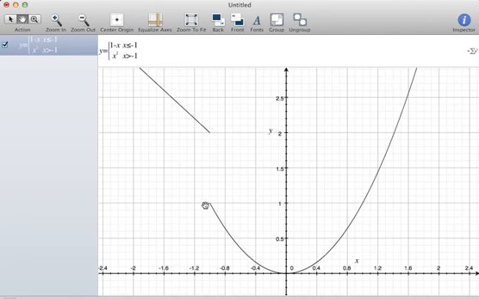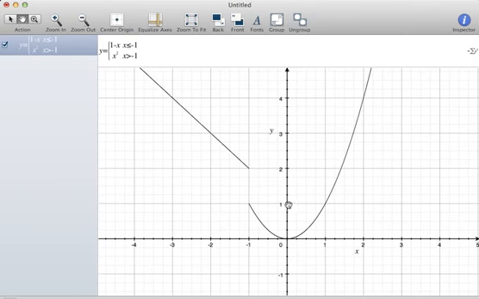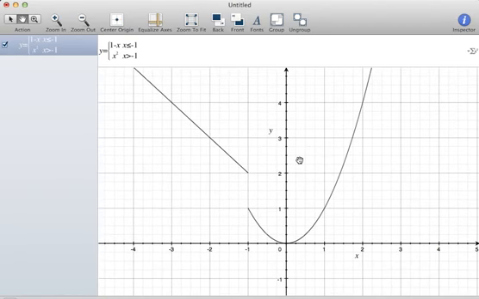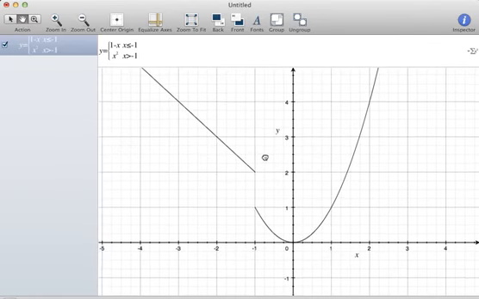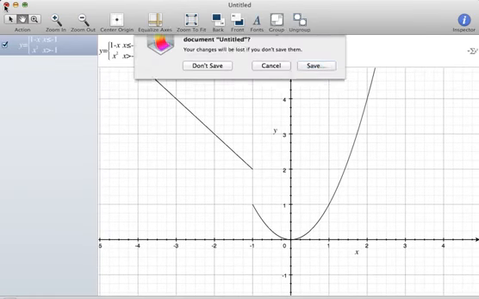To the left of negative 1, and at negative 1, you have the values for negative x plus 1, or 1 minus x, which is a graph with a negative slope and an intercept of 1. That's what piecewise defined functions look like graphically. So that's piecewise defined functions.